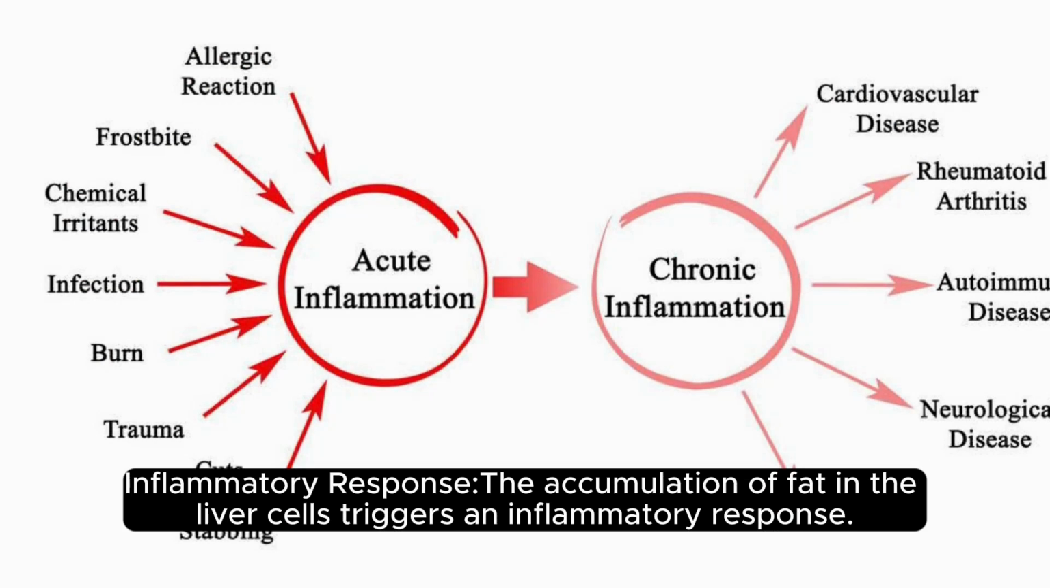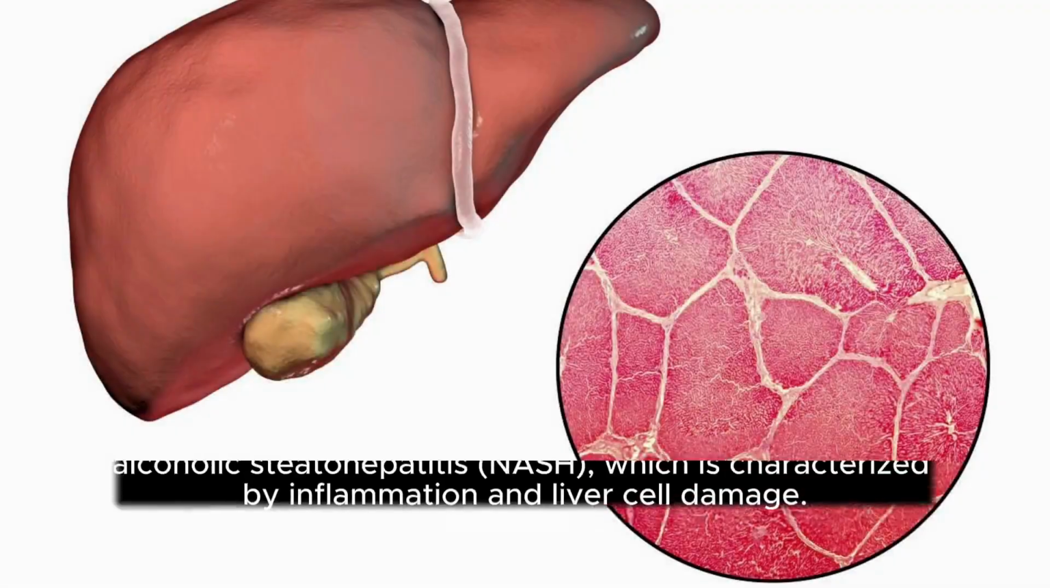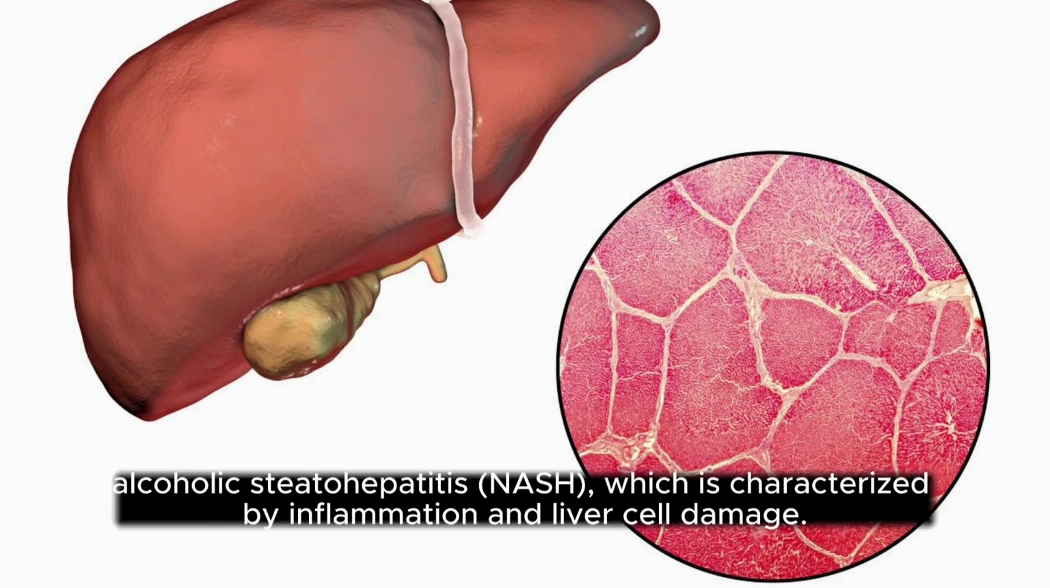Inflammatory response. The accumulation of fat in the liver cells triggers an inflammatory response. Inflammation in the liver can lead to the progression of NAFLD from simple fatty liver (steatosis) to more severe forms, such as non-alcoholic steatohepatitis (NASH), which is characterized by inflammation and liver cell damage.